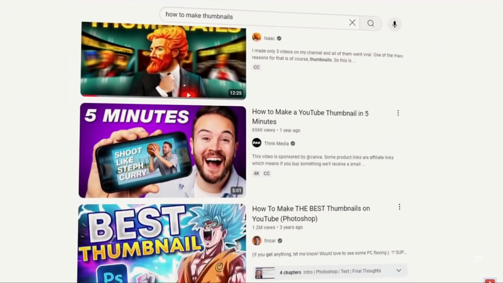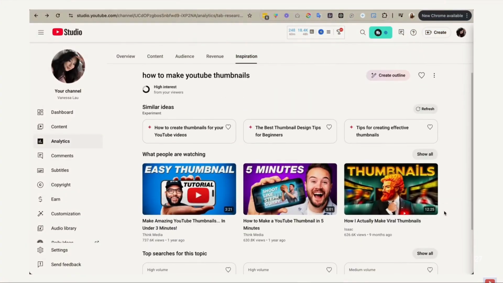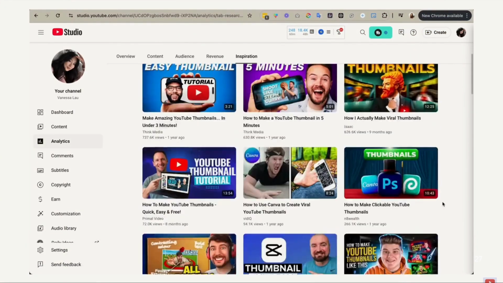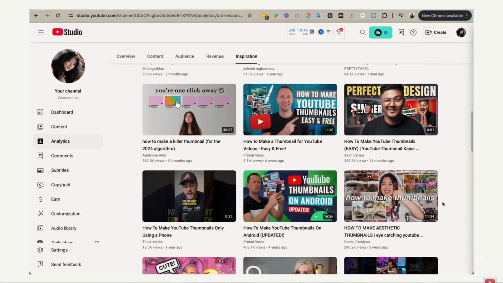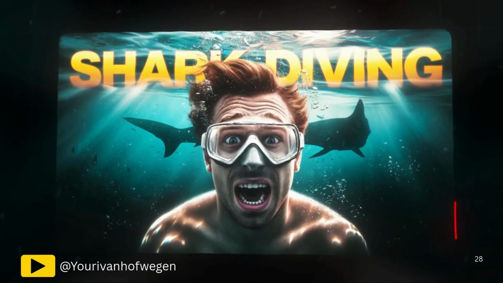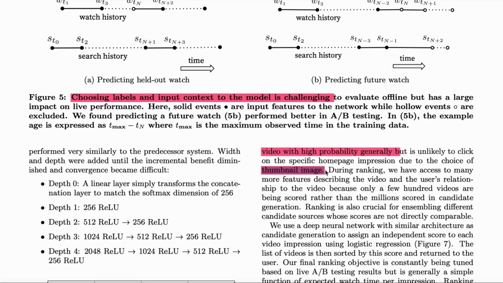This is exactly where they talk about thumbnails, but they're saying the thumbnail is not the only factor. Even if the thumbnail is not good, the video can still be recommended because it is high quality. That's what they're saying here.